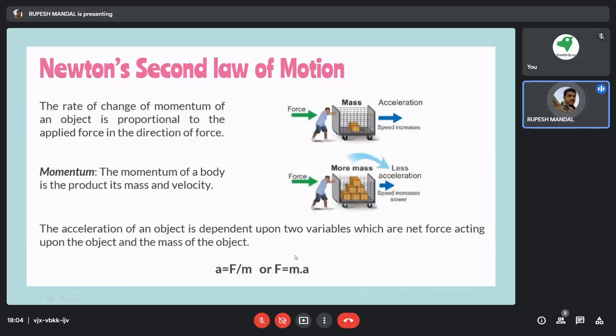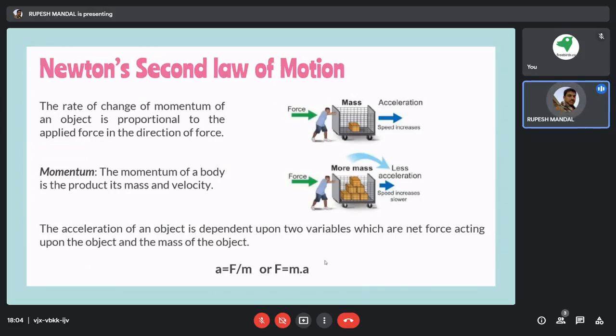In the first case, mass is less, so definitely acceleration will be more. Suppose in the first case, mass is only 10 kg. So in that case, acceleration will be 3. Fine. That is why, if the acceleration is 3, that particular person is moving for a longer duration or longer distance, because his speed is more.